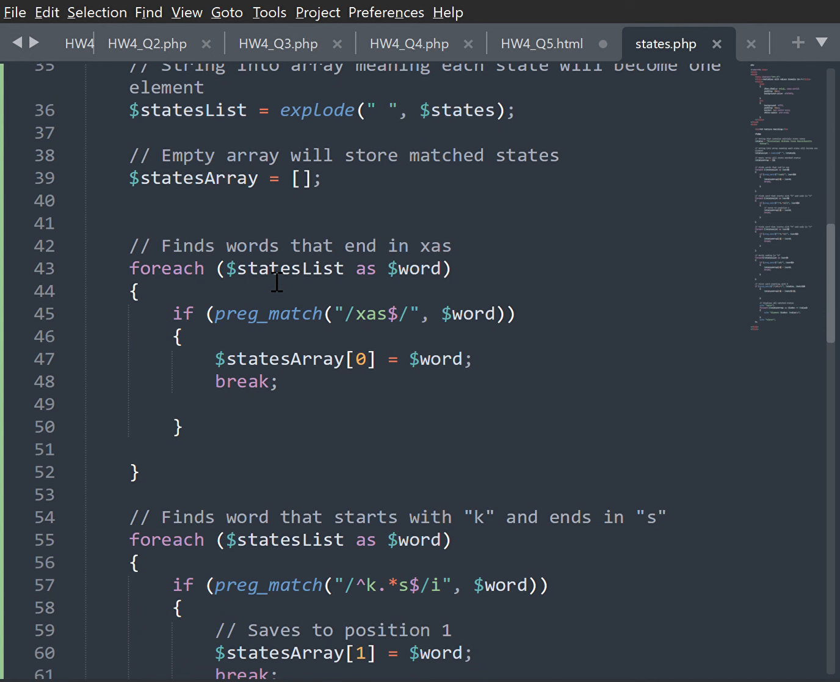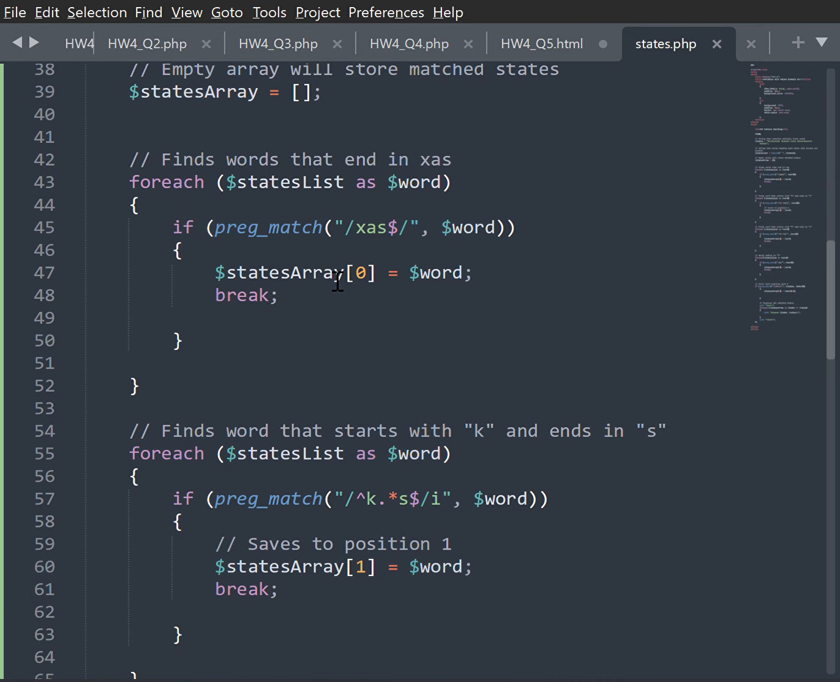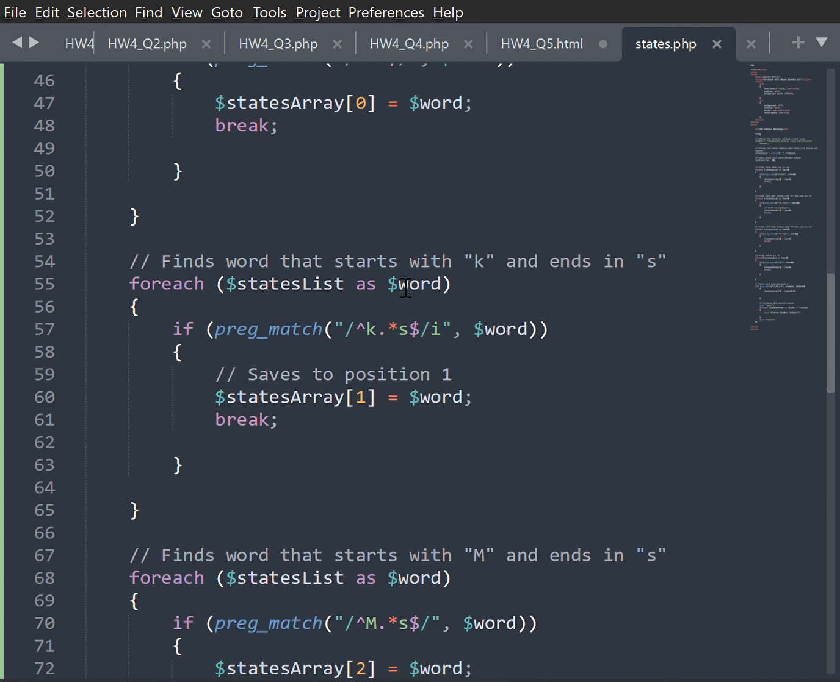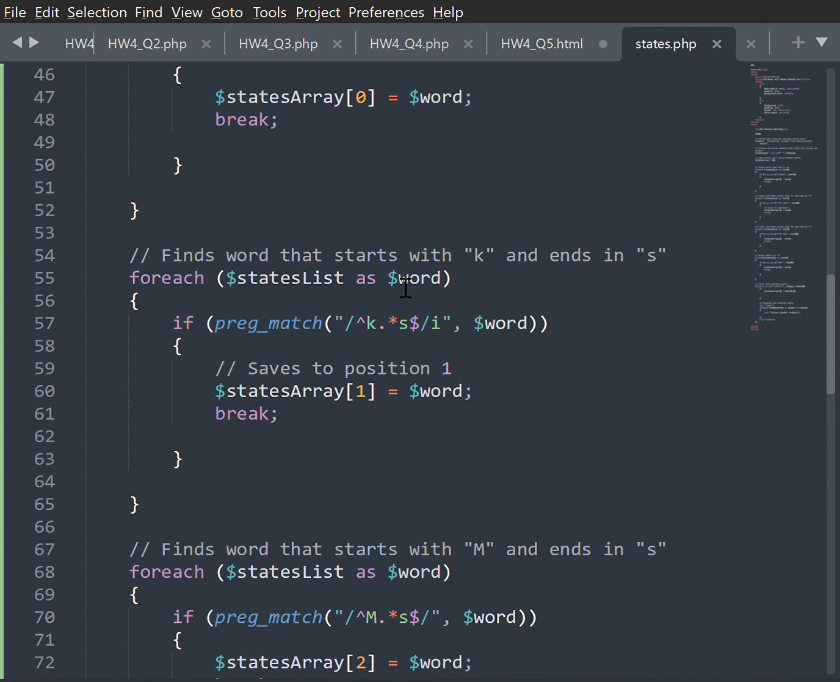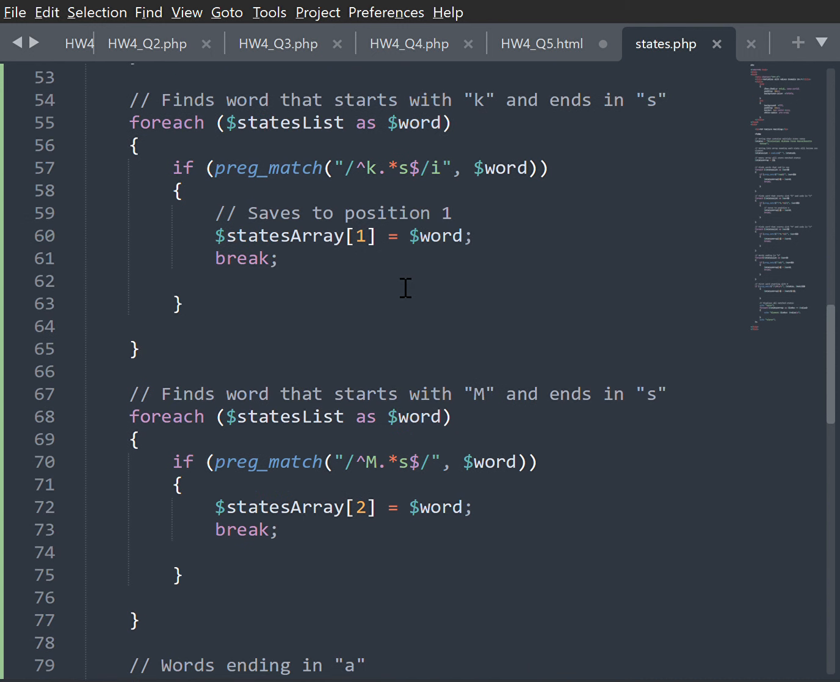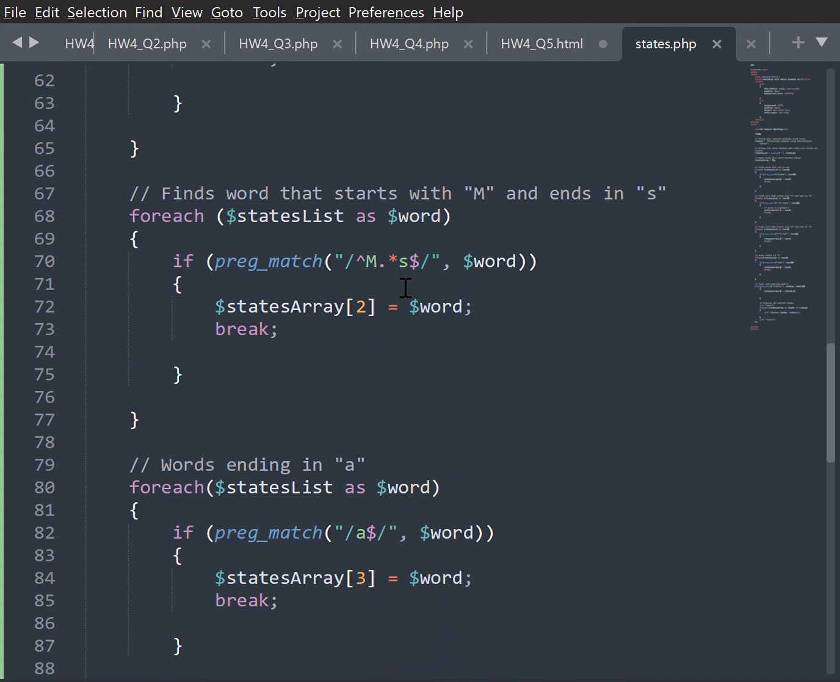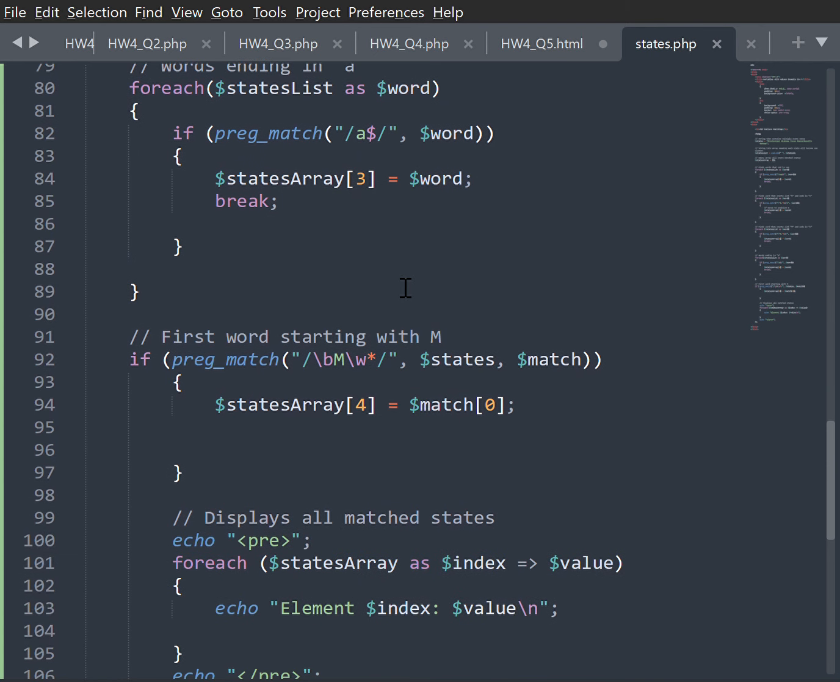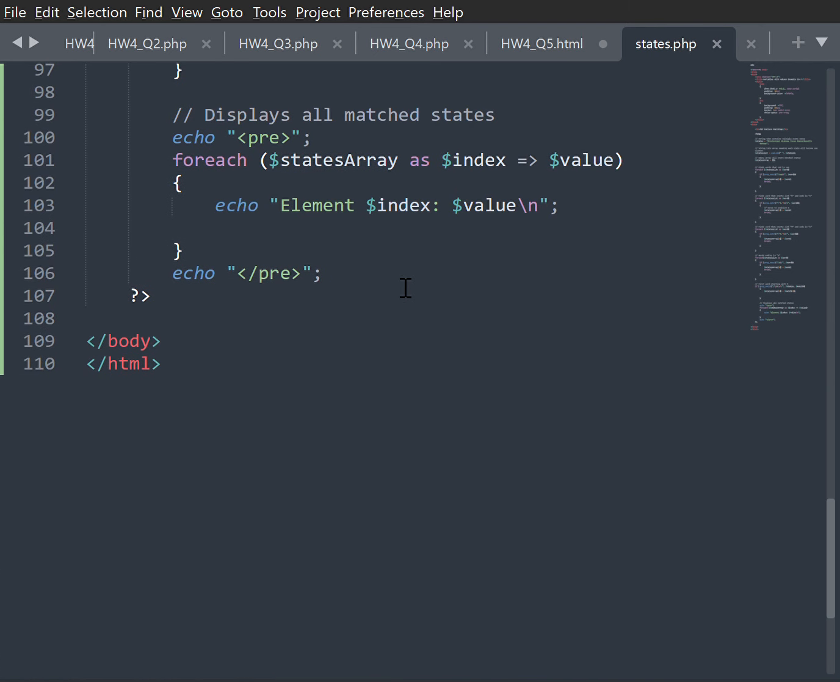So we'll find words that end in XAS, separated from the words that start with K and end in S, which is Kansas in element 1. Find words that start with M and end in S, which is Massachusetts, element 2. And then we have words ending in A, which is Alabama, and we have that in element 3. First word starting with M, Mississippi, which is in element 4, and then we displayed all matched states into the box.